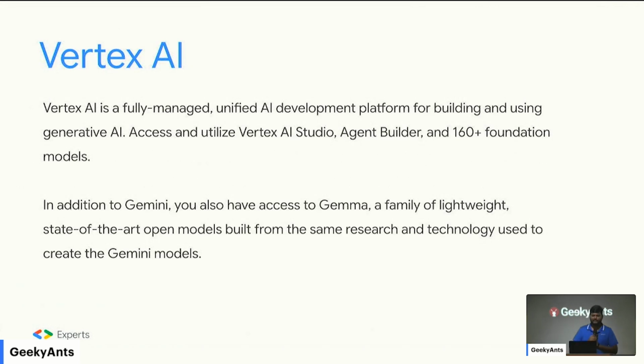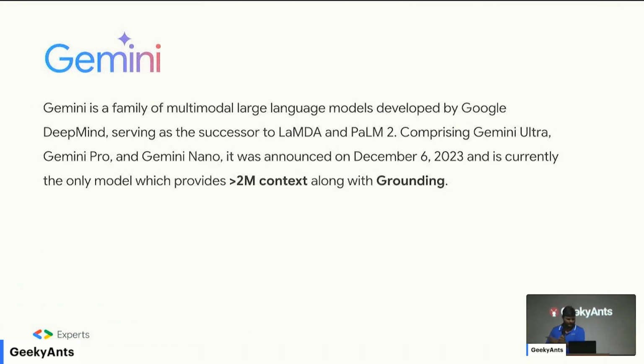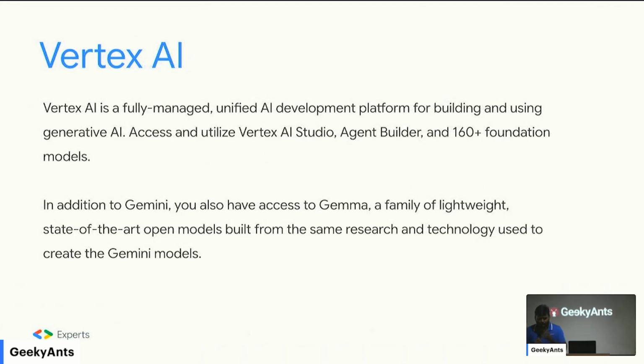Anyway, let's talk about Vertex AI as well while we are at it. So this Gemini thing, initially it was known as LaMDA, and then it became PaLM 2, and now it's Gemini. And this word Gemini is actually very loaded in Google's dictionary. When I say Gemini, who can tell me what the URL for this is? Anyone? Gemini.google.com, right? You might have tried the app, checking if it is smart or not. So Gemini.google.com, that is a product.